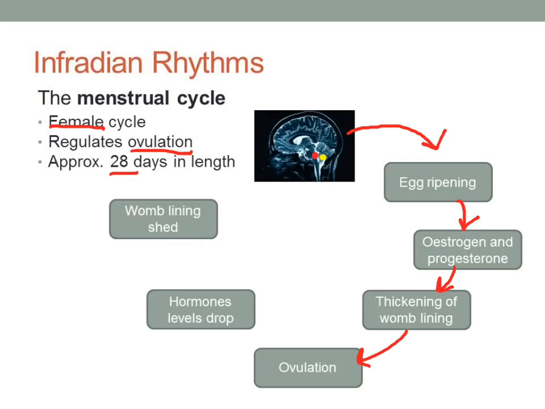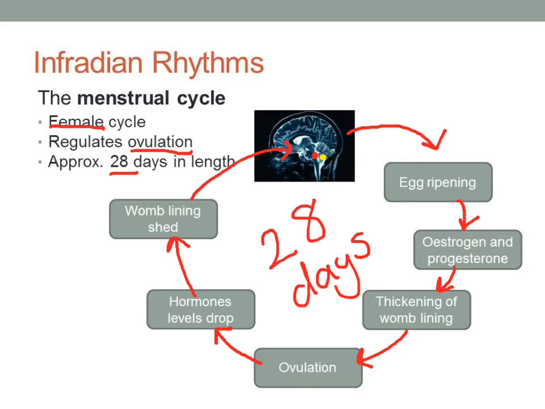The ripened egg is released from the ovaries, and if the egg is not fertilised, it dies and breaks apart, and gradually the levels of estrogen and progesterone fall. After about 2 weeks after ovulation, the womb lining is shed, and this bleeding is called a period, and then the 28-day cycle starts all over again. It is important to note that the actual length of the cycle varies for different women, but that 28 days is the average.